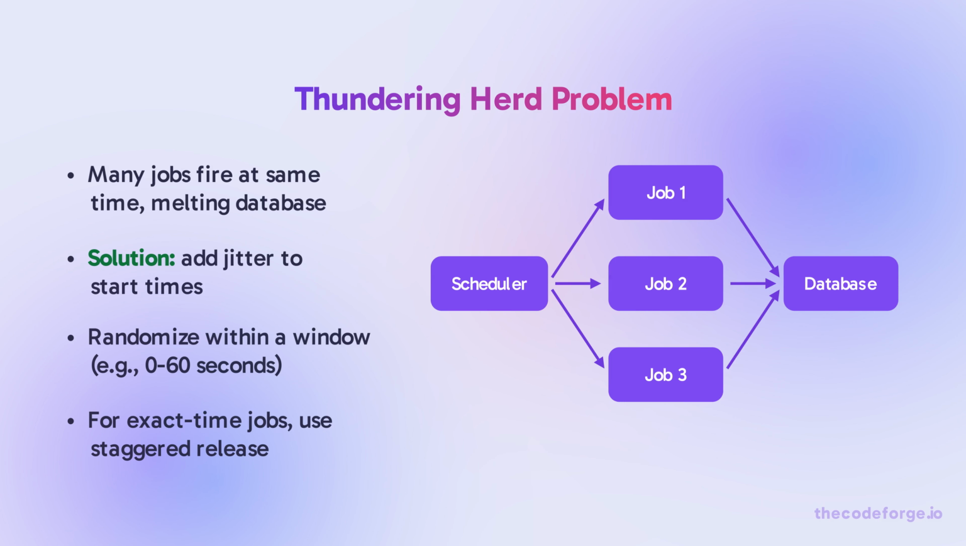The top of the hour. Every job scheduled for 00:00 fires simultaneously. Your database melts. This is the thundering herd problem. Solution: add jitter. Randomize the start time of each job within a window.